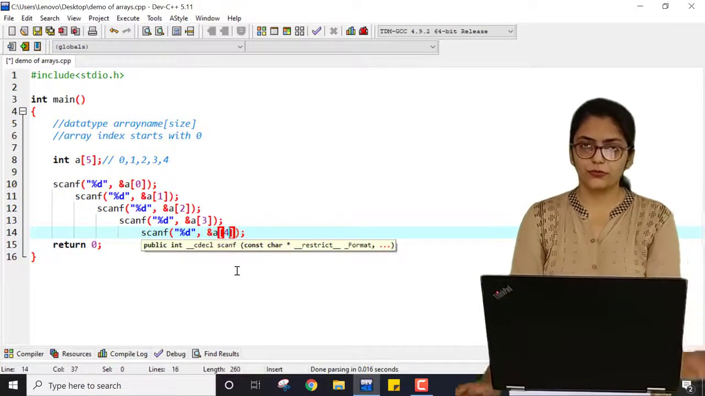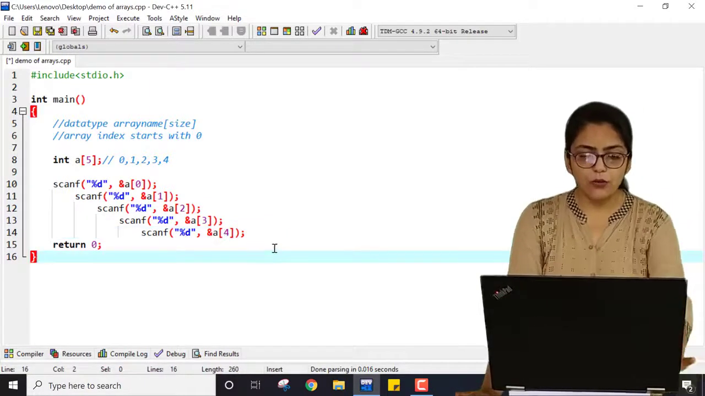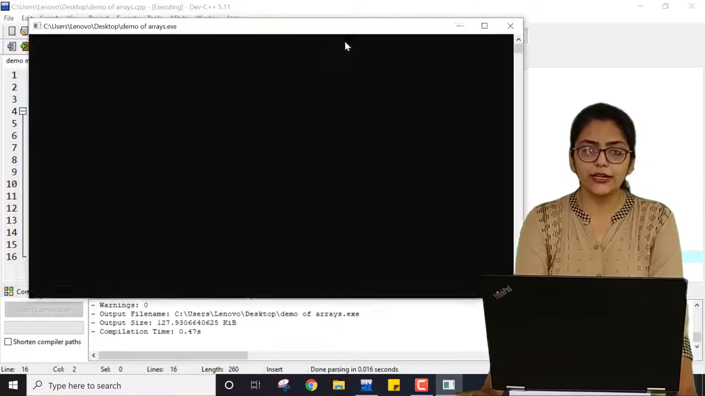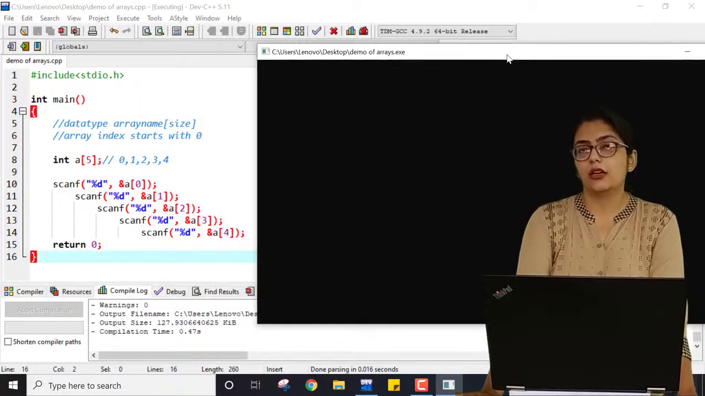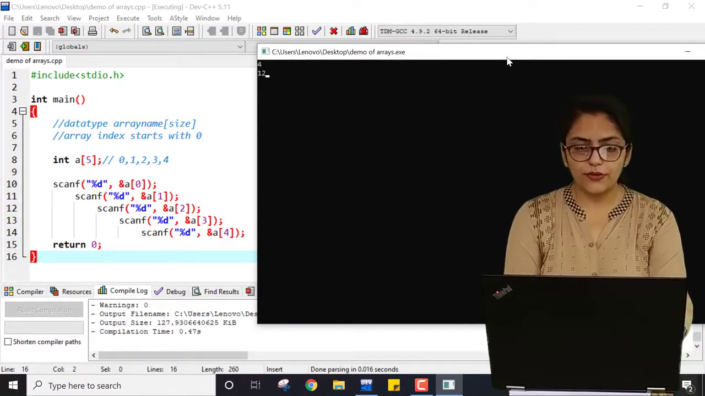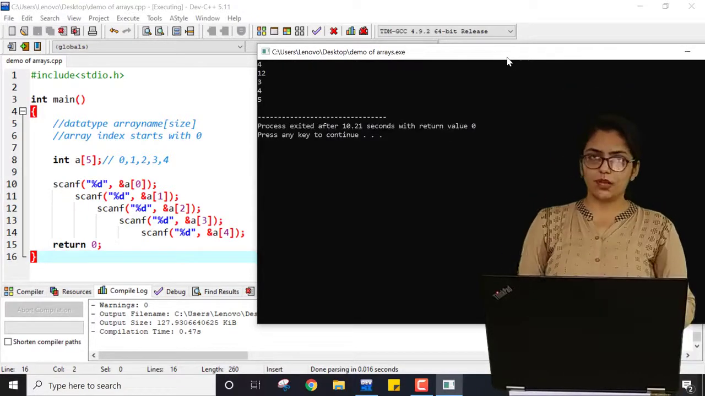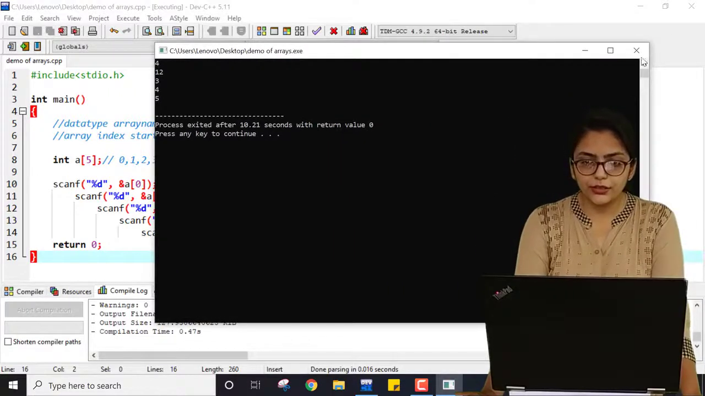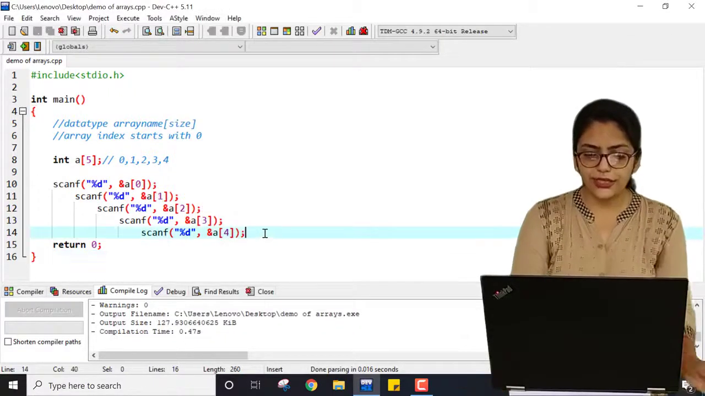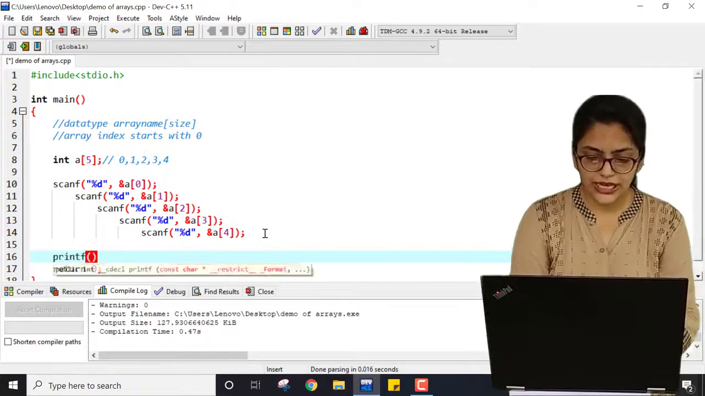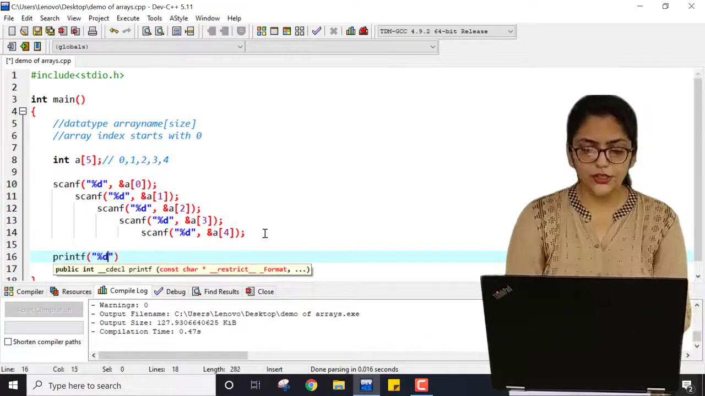And 4. Right? So now what is happening if I save this program, compile it and run it: it is asking me to enter 5 values. We will see. I am randomly entering 4, 12, 3, 4, 5 and the program exits. Now what if I want to print? If I am printing a value, say printf %d.